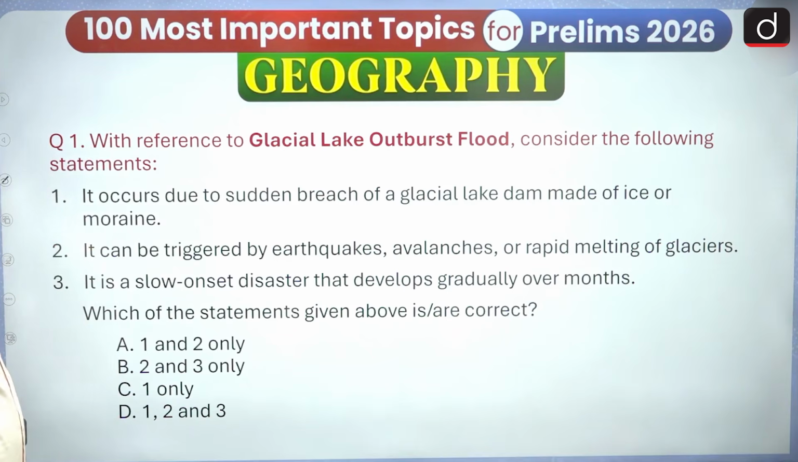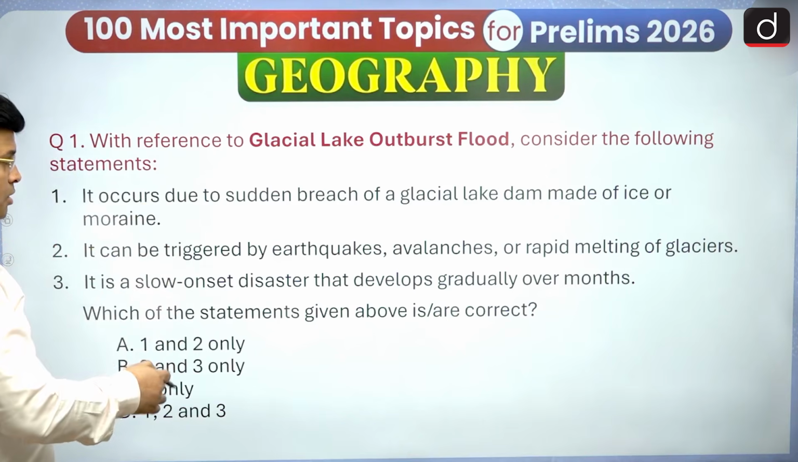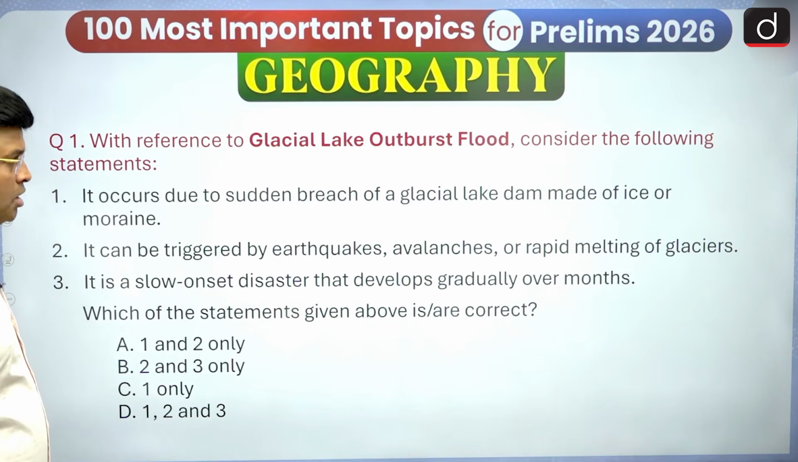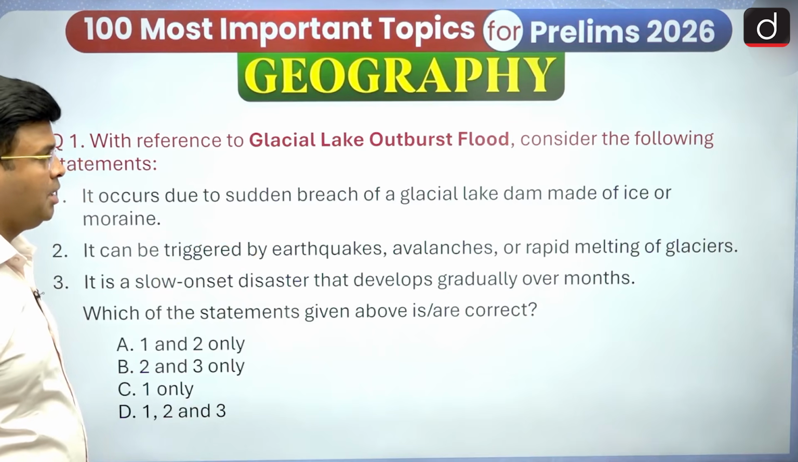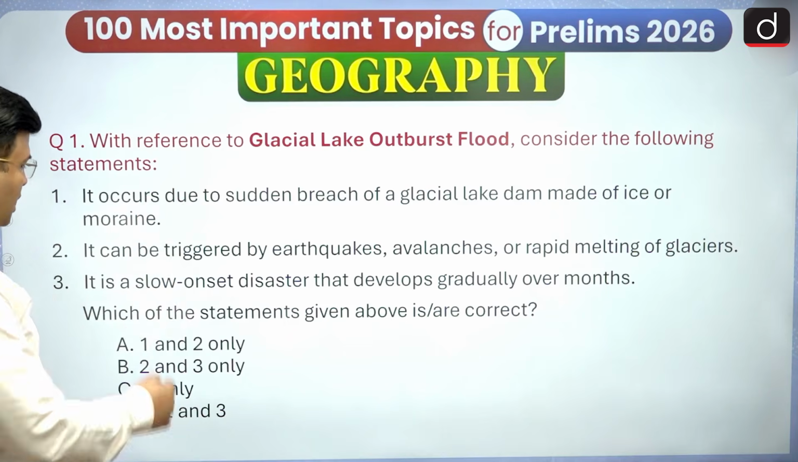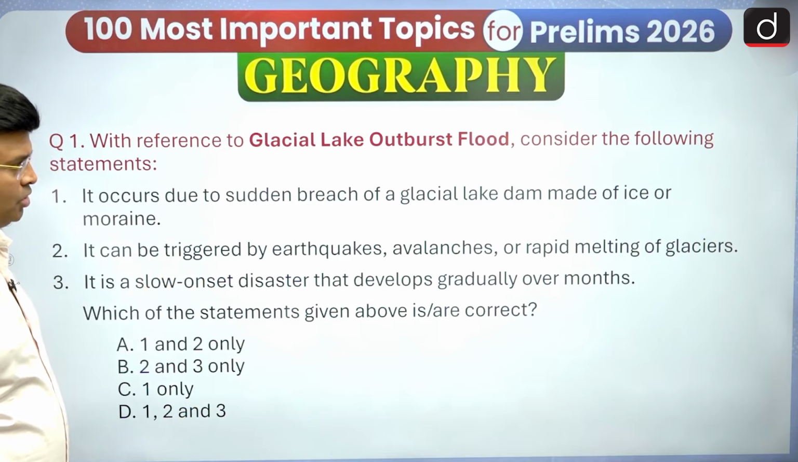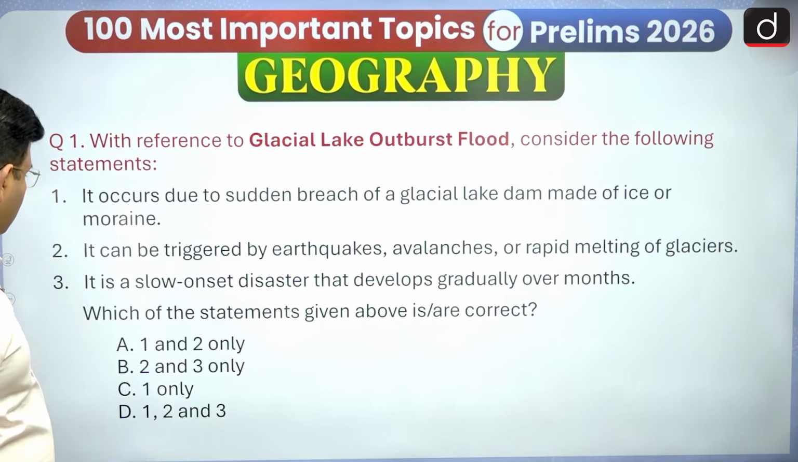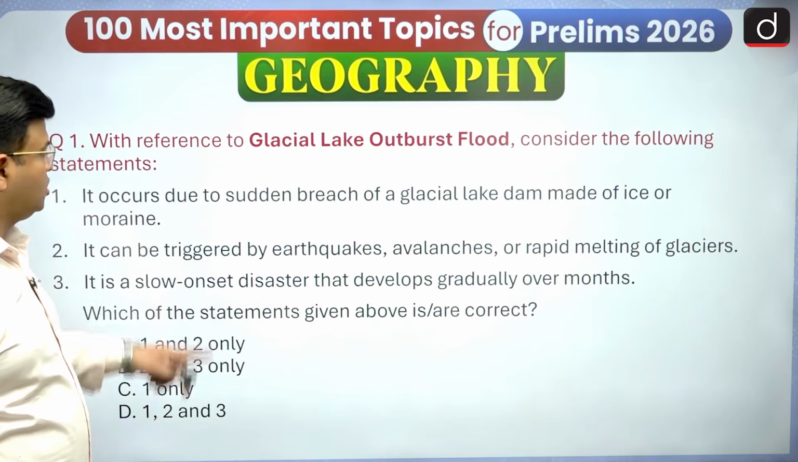Now, with reference to the glacial lake outburst flood, consider the following statements, and you have to answer them. First, it occurs due to the sudden breach of a glacial lake dam made of ice or moraine. Is it right or wrong? Second, it can be triggered by earthquakes, avalanche, rapid melting of glacier. Third, it is a slow onset disaster that develops gradually over months. So these are the three statements.